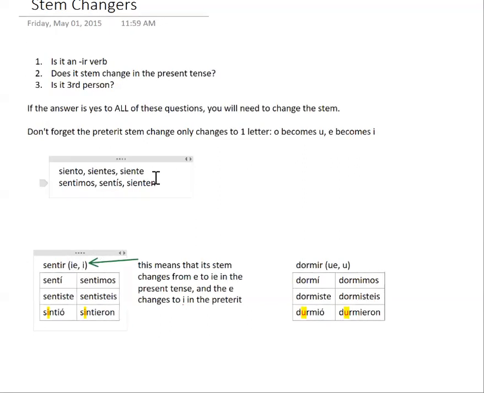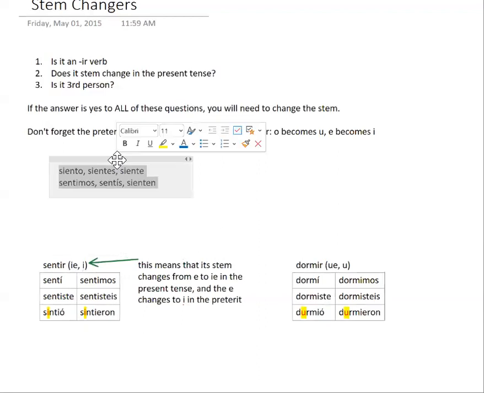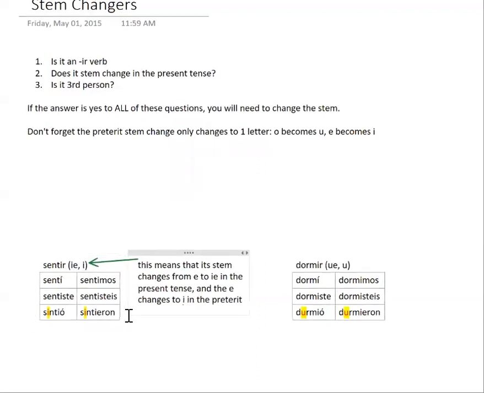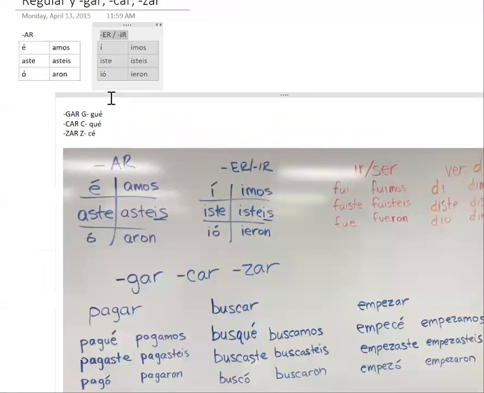But then you look at the next section and it's got just the letter I. That letter I is saying that that's the change that happens in the preterite tense. Now, let's look at our conjugation here. We already have it all conjugated out, sentí, sentiste, and that's what you should expect it to be. You take S-E-N-T, which is our stem, and then you use the regular IR endings.